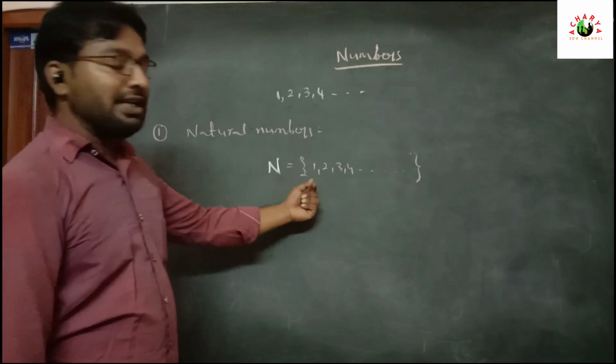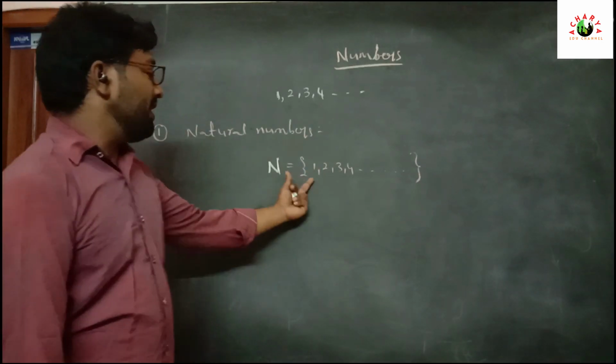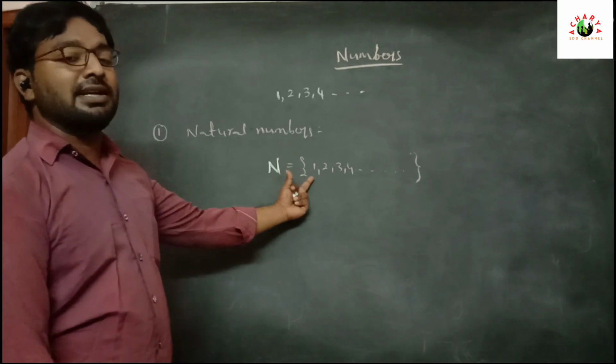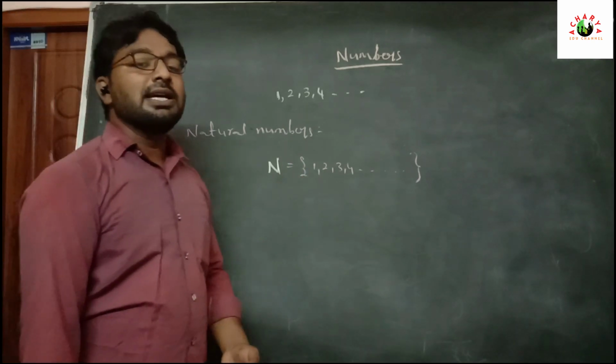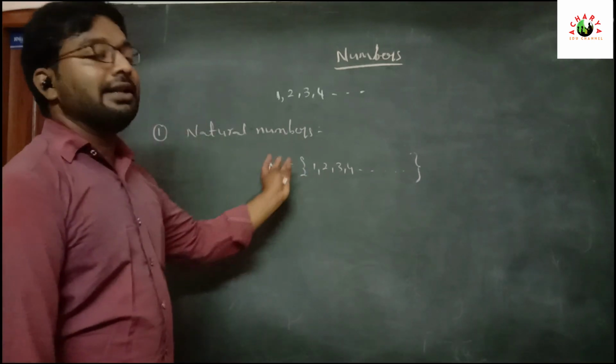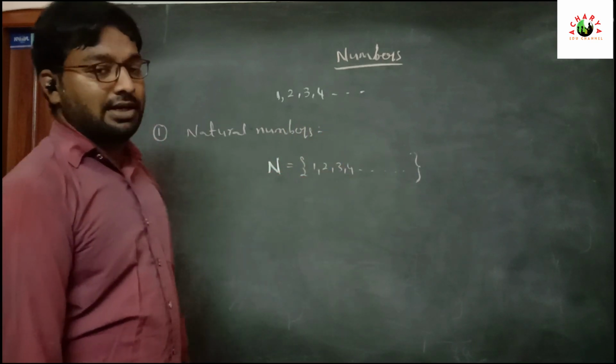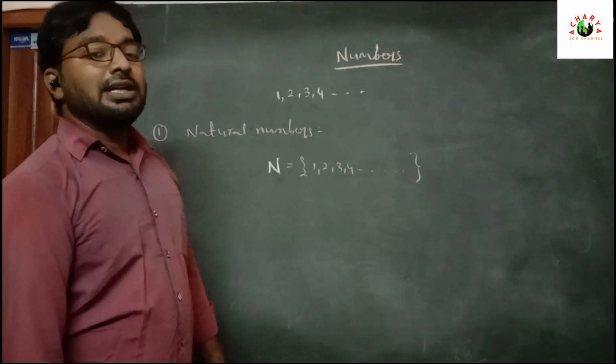In this natural number set, 1 is the smallest natural number and there is no greatest natural number.